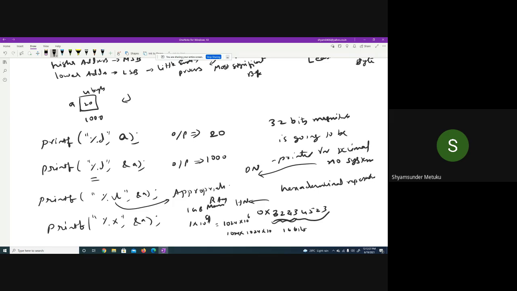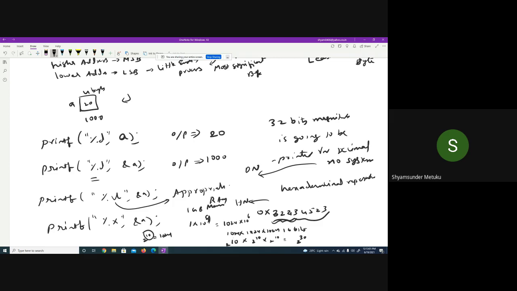Okay, you can write this way: 1024, 1024, 1000. Can I write this way? 10 power 9 can be written as 10 power 3, 10 power 3, 10 power 3, isn't it? To represent 1024, how many bits are required? 10 bits, isn't it? 2 power 10 is 1024. So can I say 2 power 10 cross 2 power 10 cross 2 power 10? Total how many bits? 2 power 30, isn't it?